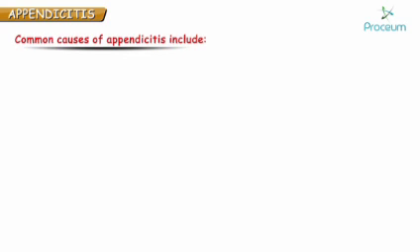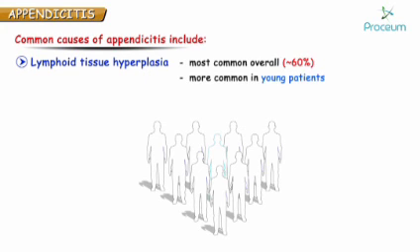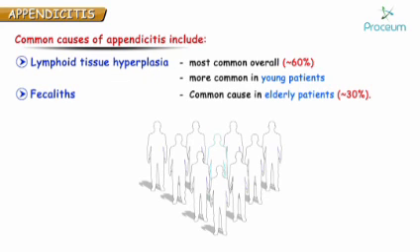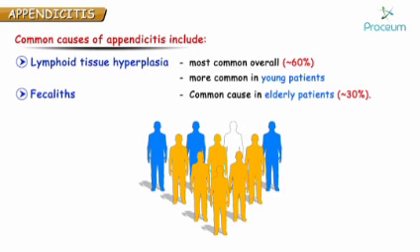The most common cause of appendicitis is lymphoid tissue hyperplasia in about 60% of patients. And second most common cause is fecolith in about 30% of the patients. So let's say 10 patients with appendicitis comes to you. Out of them, 6 will have lymphoid tissue hyperplasia and 3 will be having fecoliths.